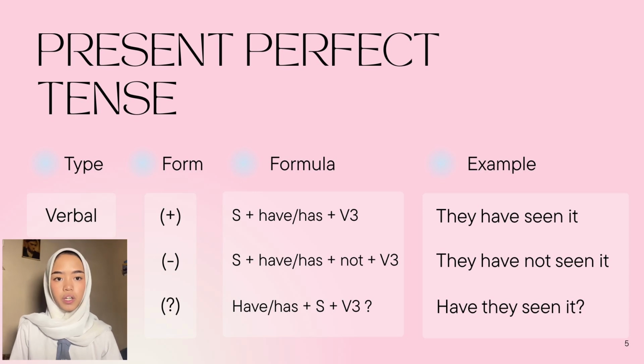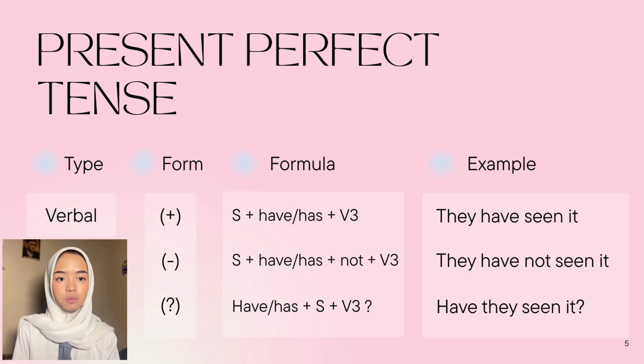Moving on to the third one, it is the present perfect tense. It has two types and three forms. For the first type, it is the verbal one. In positive form, it has subject plus have or has plus verb 3. For example, they have seen it. In the negative way, it is subject plus have or has plus not plus verb 3. For example, they have not seen it.